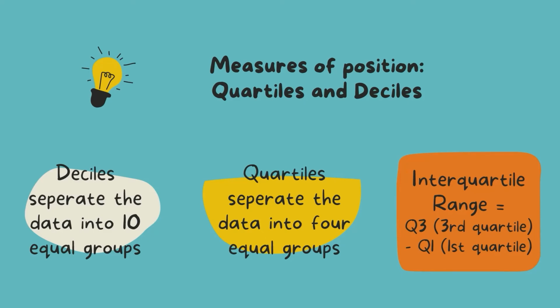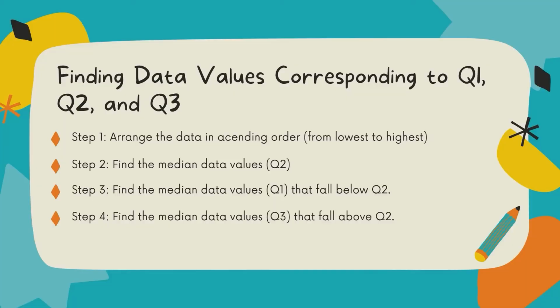Deciles separate the data into 10 equal groups while quartiles separate the data into 4 equal groups. So the interquartile range is the third quartile minus the first quartile. And next is how to find data values corresponding to quartile 1, quartile 2 and quartile 3.